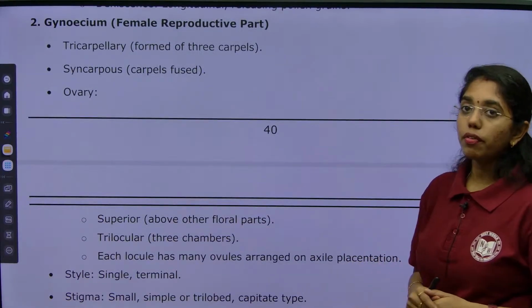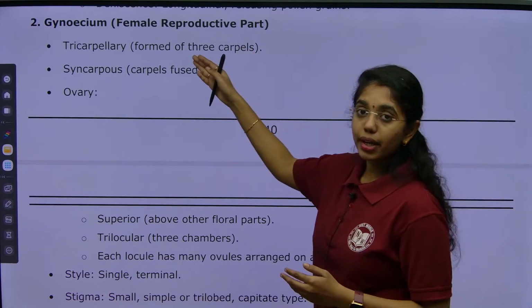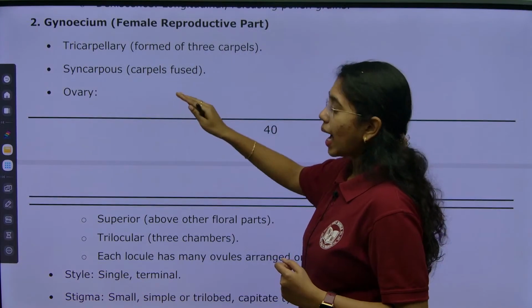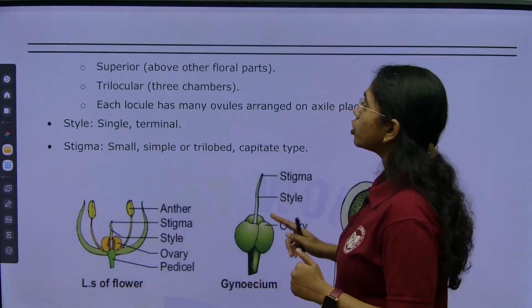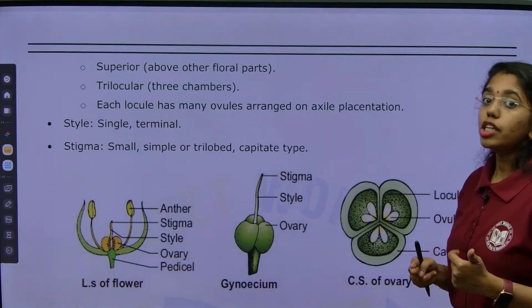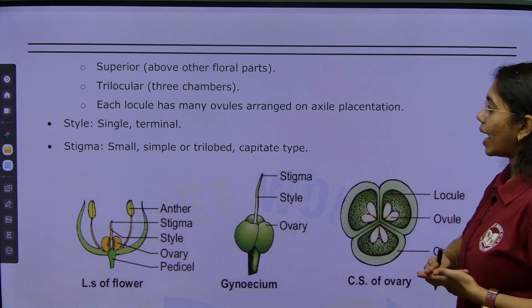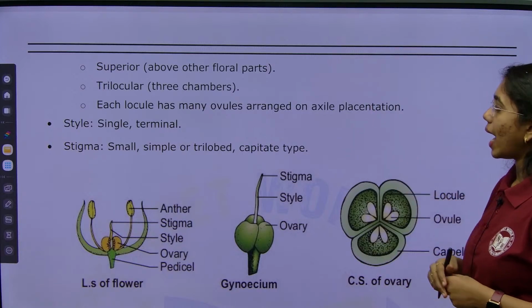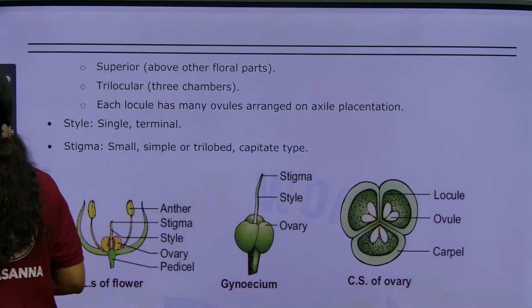Next, the gynoecium, the female reproductive part, which is tricarpellary. It has 3 carpels, syncarpous where carpels are fused, and the ovary is superior and trilocular, which has 3 chambers. Each locule has many ovules arranged on axile placentation.